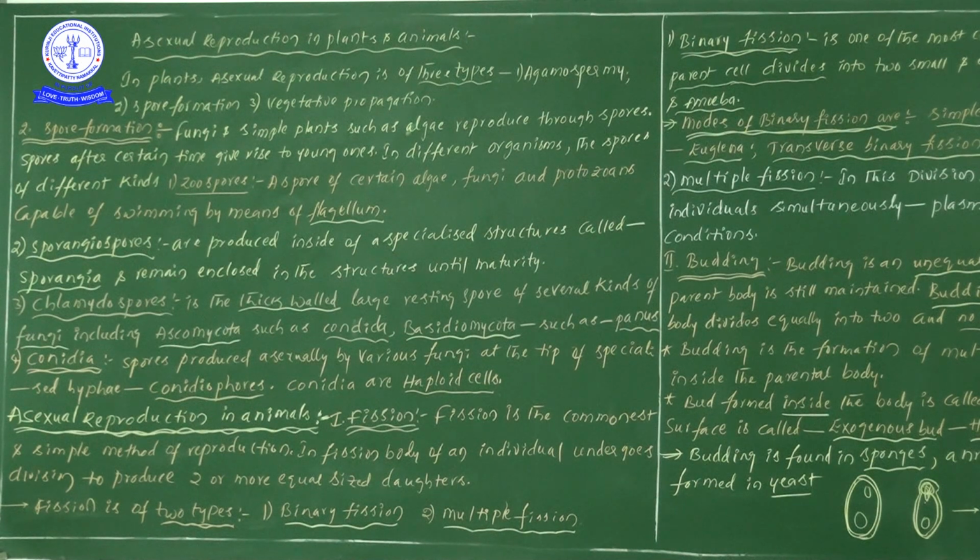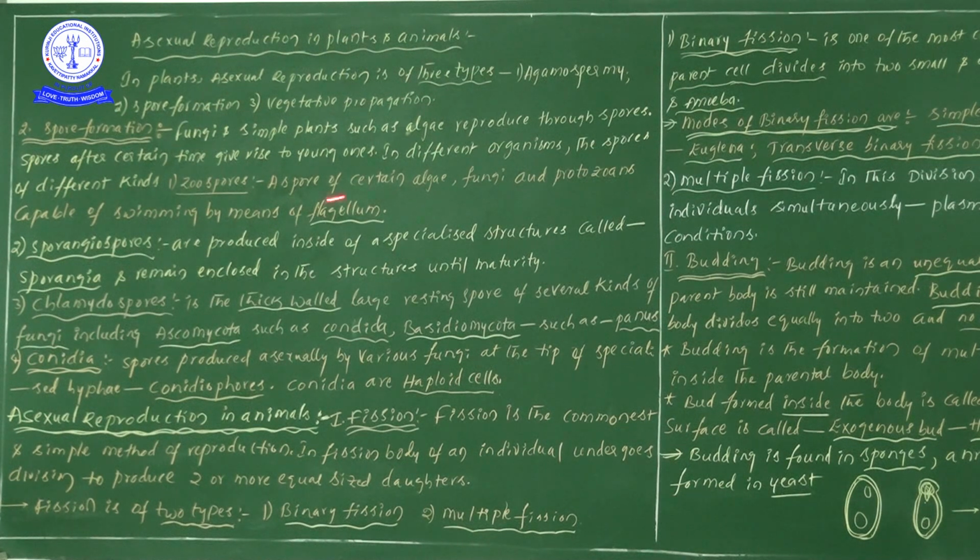Conidiophore, conidiophores. The spores produced on the tip of the conidiophores are all haploid. All these spores are haploids. Try to remember that particular point also.